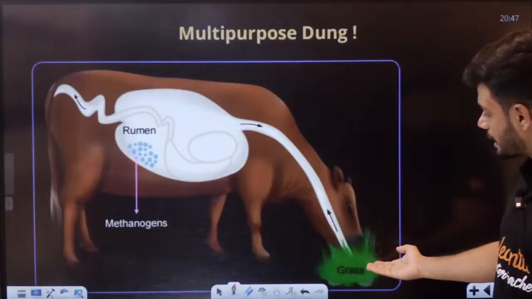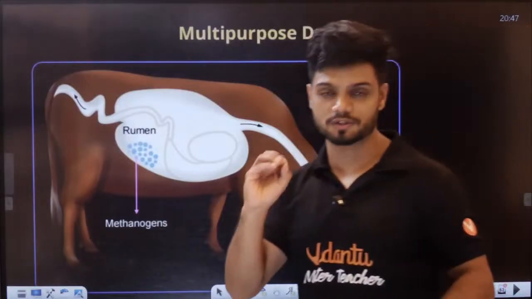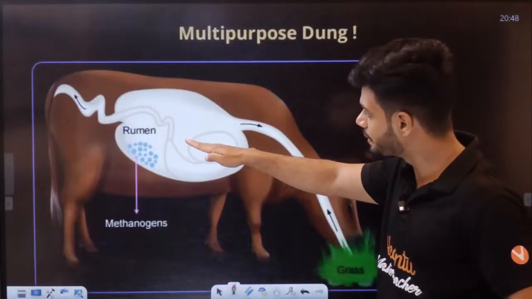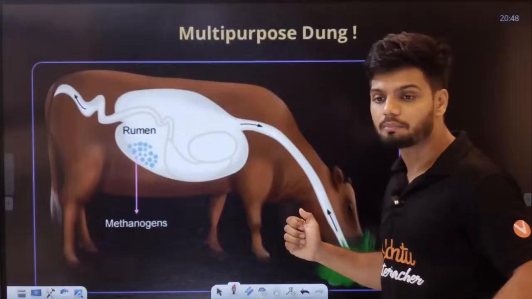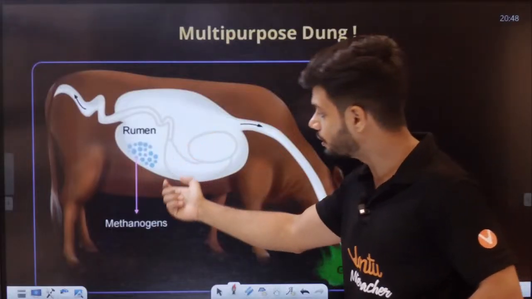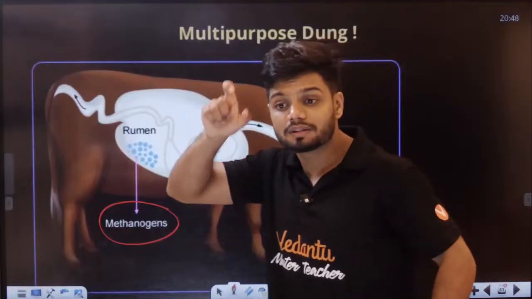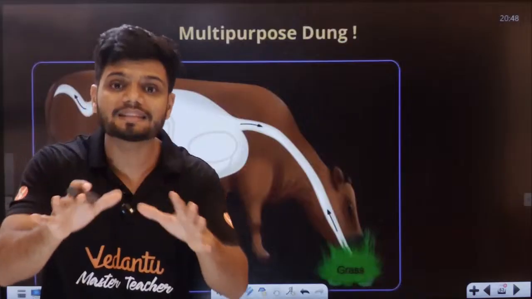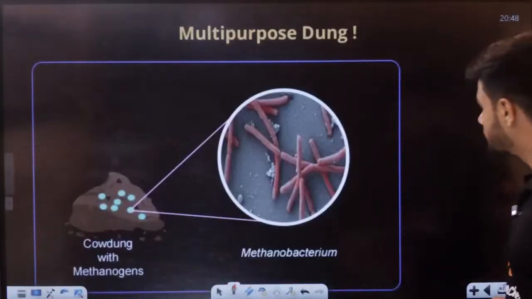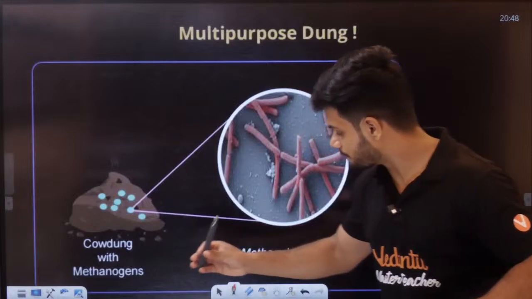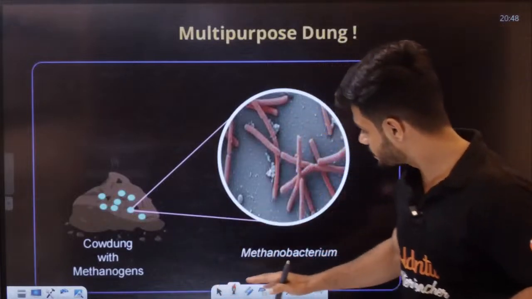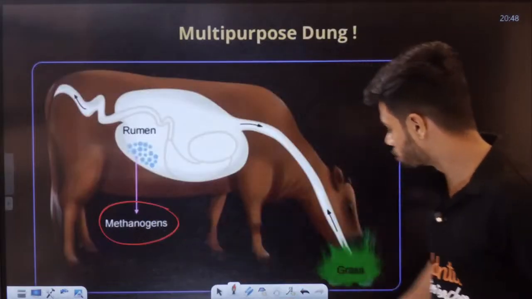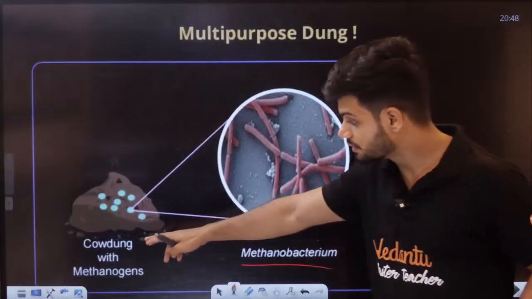Cow generally eats grasses. Grass has something called cellulose, and when this cellulose goes to the stomach, the rumen, there is bacteria in the stomach. This cow has a bacteria in the stomach called methanogens. Now these methanogens will act on the cellulose and break it down. Students, see this, all of you. Methanobacterium is an example of a methanogen, and it is present in the cow dung.